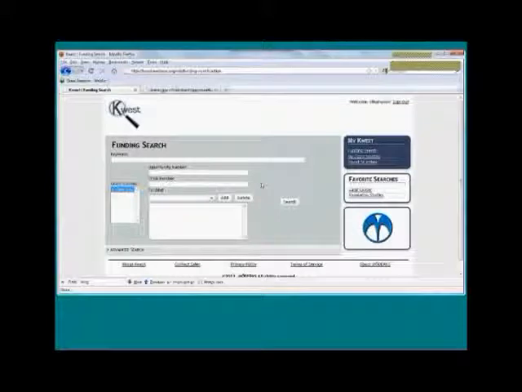Okay, so we're going to go back to the funding search page and talk a little bit about what kind of data is currently in Quest. And currently, as I mentioned, we're updating our data from grants.gov every night. So it's federal opportunities that are currently within the system. Our plans are in the very near future to add non-federal opportunities as an additional component, which would cost a little bit more because what we're really doing is passing along the cost of that vendor's particular data set to you, but it allows you to have a federated search where you'll be able to see all those results in one place rather than having to search through multiple different places like you may be doing currently. So you have one interface that gets you all that information.